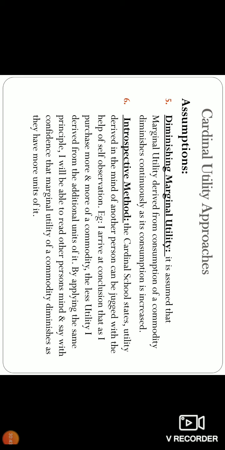We'll discuss it later. Under the introspective method, the cardinal school states that utility derived in the mind of another person cannot be judged. With the help of self-observation, I arrived at a conclusion that the more and more of a commodity I purchase, the less utility I derive from the additional unit of it. By applying the same principle, I will be able to read other people's minds and say with confidence that the marginal utility of a commodity diminishes as they have more units of it. So when I judge my mind, I can judge the minds of others. What applies to me applies to everyone.